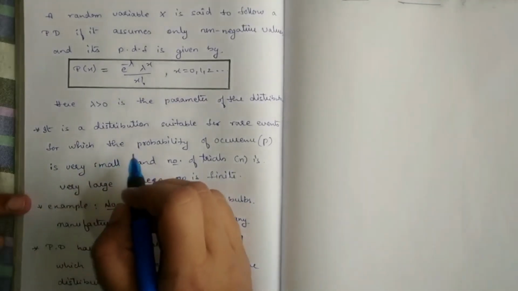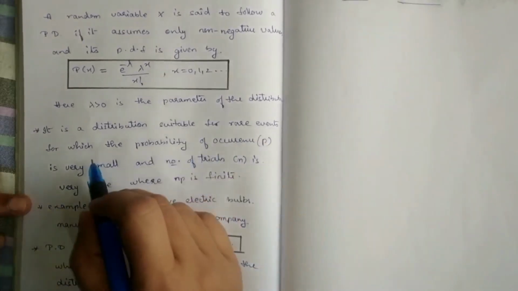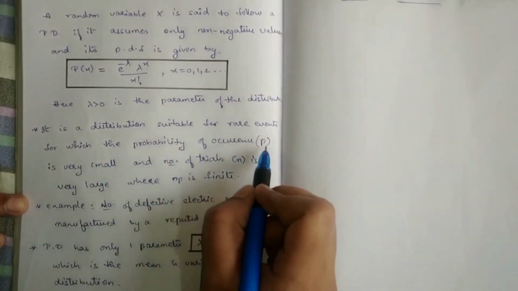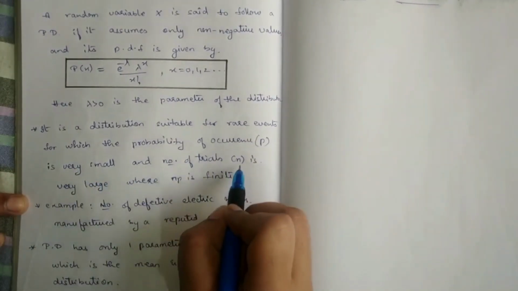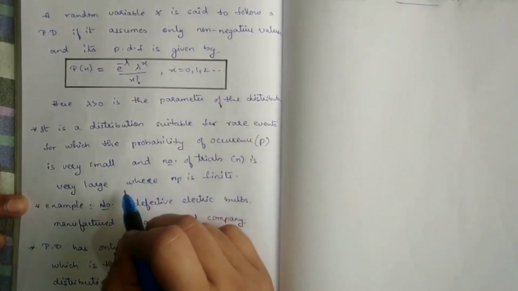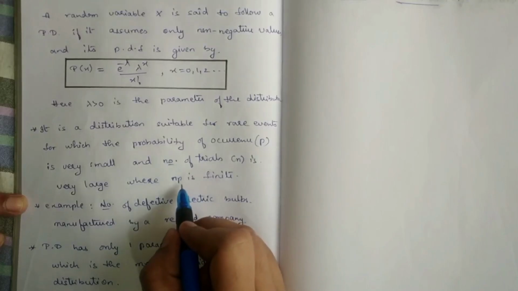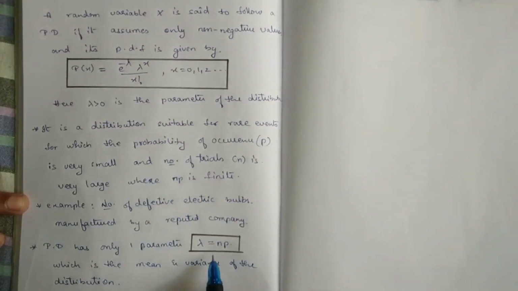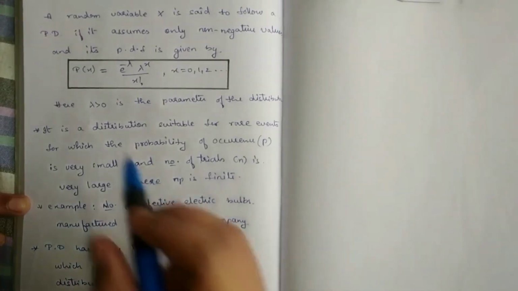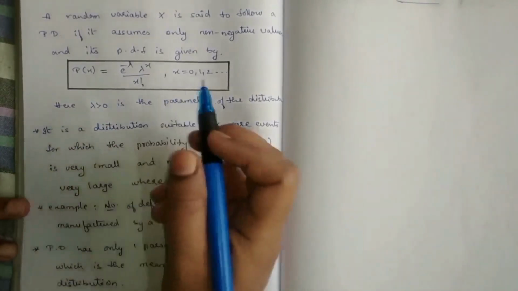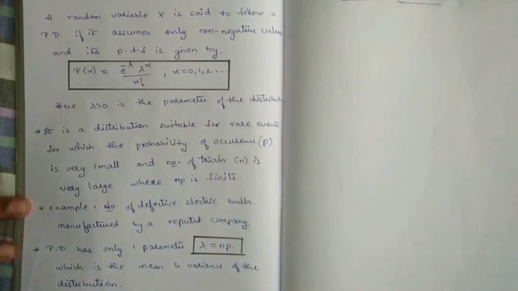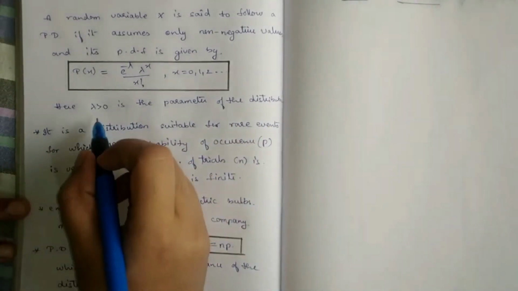It is a distribution suitable for rare events for which the probability of occurrence, denoted by small p, is very small, and the number of trials, small n, is very large, where np is finite. np is lambda, so the lambda value will be finite. Here we get the mean for Poisson distribution as lambda and the variance also as lambda.